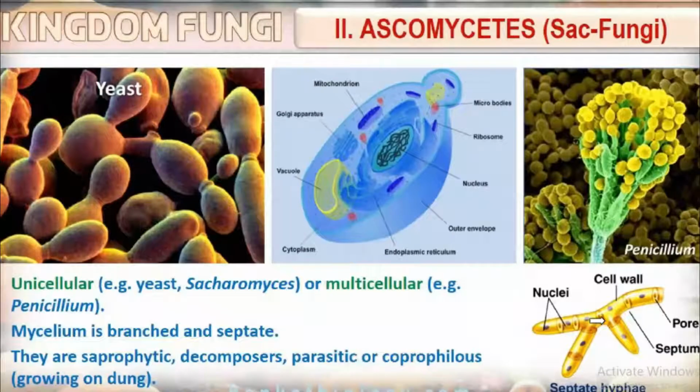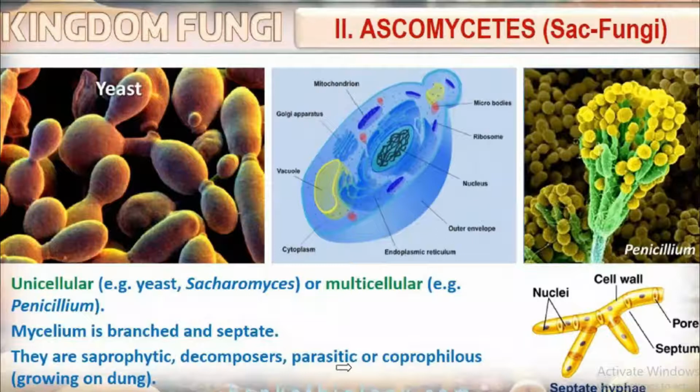What about phycomycetes? Among phycomycetes, the hyphae are coenocytic. There are no cross walls present in between. What about the mode of nutrition? They are saprophytic. We know what we mean by saprophytic: decomposers. They are able to decompose complex structures into simpler forms.